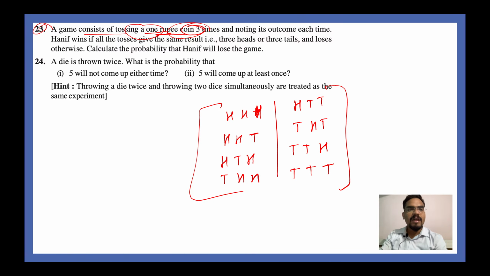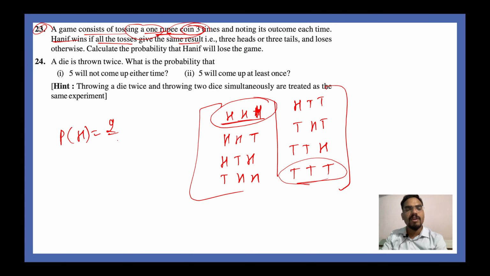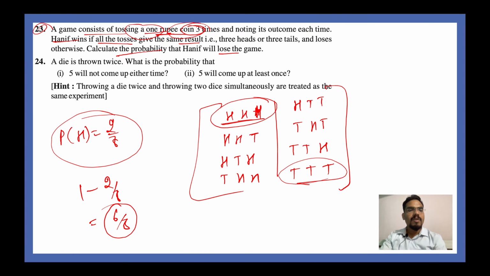Now, Hanif wins if all the tosses give the same result. So what is the probability of Hanif winning? That is equal to all the tosses giving the same result, that means HHH and TTT. We have 2 outcomes out of 8 for which Hanif will win. He will lose the game with probability 1 minus 2 by 8, and this is equal to 6 by 8. Your correct answer.